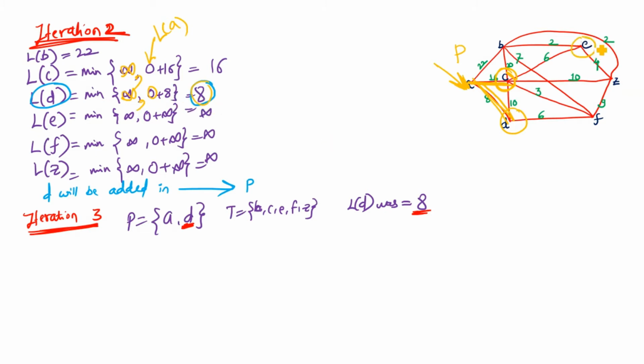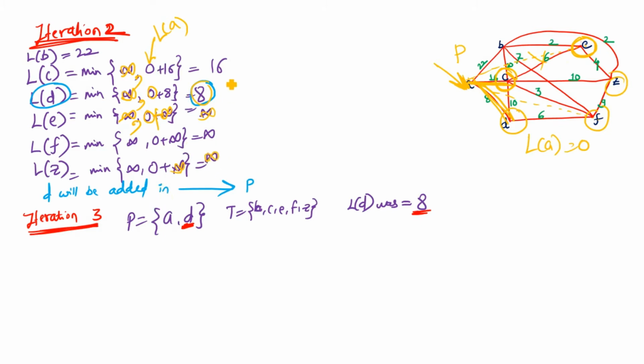Now for E, the length of E in the last iteration was infinity, comma, the length of the recently added vertex, that is A, whose value is 0, plus A to E, if there exists an edge, its value. There doesn't exist any edge going from A to E, so this is unknown, and that's why we write infinity over here. This will be applied for F also, and for Z also. From A to F there doesn't exist any edge, so this will be 0 plus infinity. And from A to Z there doesn't exist any direct edge, so this will be written as infinity. So now this will be calculated as this.